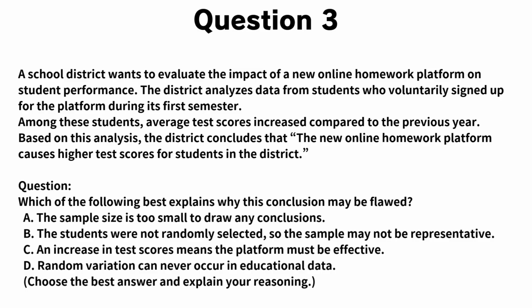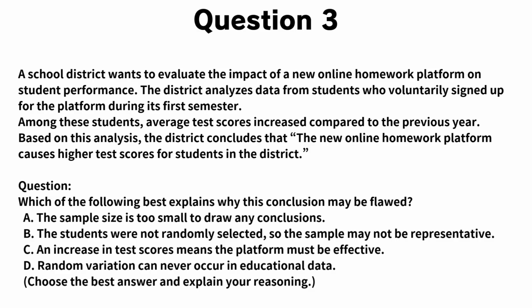Question 3. A school district wants to evaluate the impact of a new online homework platform on student performance. The district analyzes data from students who voluntarily signed up for the platform during its first semester. Among these students, average test scores increased compared to the previous year. Based on this analysis, the district concludes that the new online homework platform causes higher test scores for students in the district. Question. Which of the following best explains why this conclusion may be flawed?